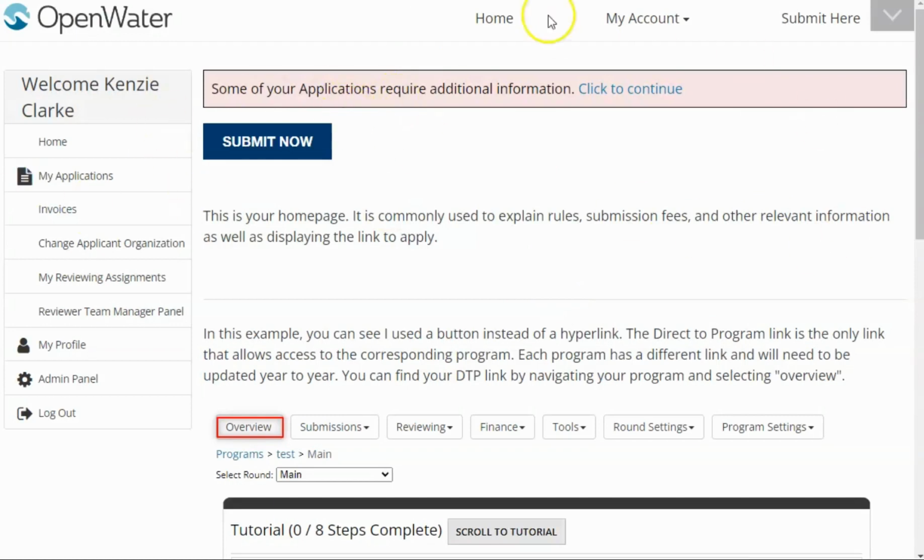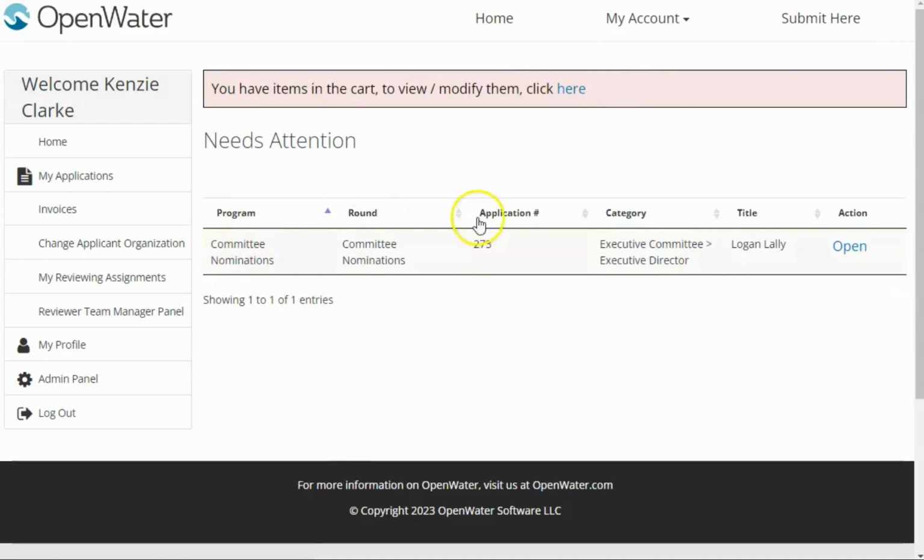home page, but you'll notice at the top here it says some of your applications require information or additional information. That is because of the question that we just added to the form. The applicants can also head to My Applications, and they'll get to the same page here, but we're just going to press up on the banner, press continue, and then we can see the exact submission that requires more information.